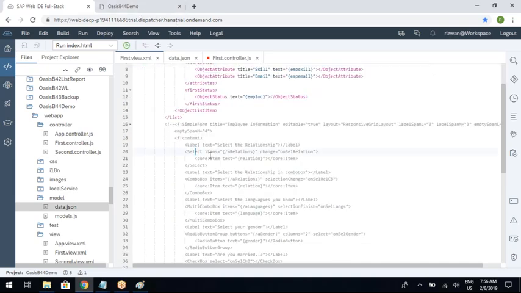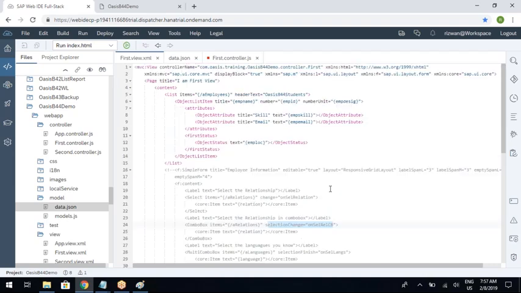We are going to repeat this topic once again when we develop the OData service in the backend and then come back. At that time, you will understand that this selection change event, these events will not change. Only the data will come from the backend. How it comes from the backend is what you need to understand when working with the OData service and OData model.